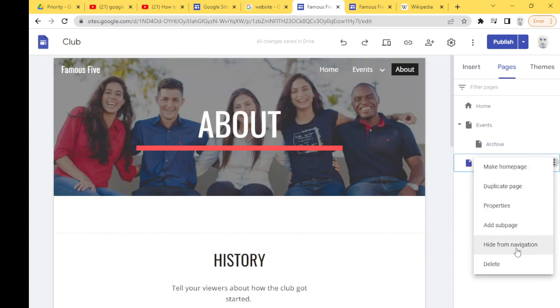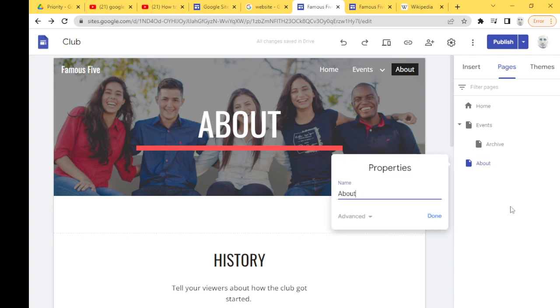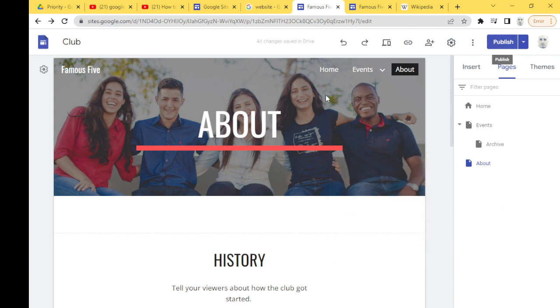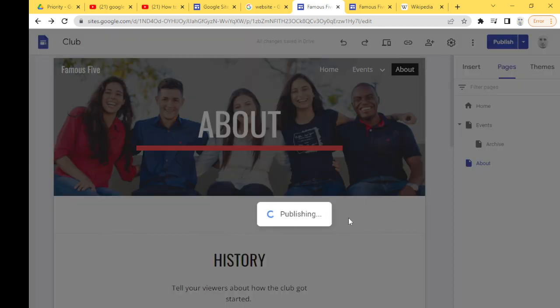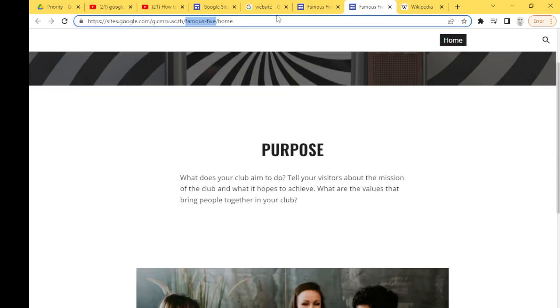You can hide some pages from navigation, so they won't be visible for now, right? You don't want to delete them, you just want to hide them from the public because you're still building them. You can delete it. Properties. Okay, custom path. Maybe a link to your drive, but let's not touch that. Okay, so I'm happy with everything. Publish. Okay. Reload.